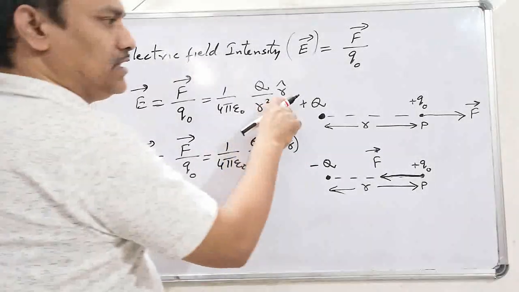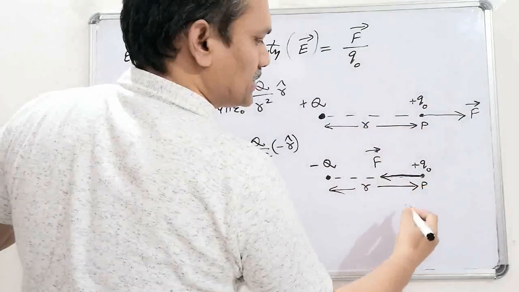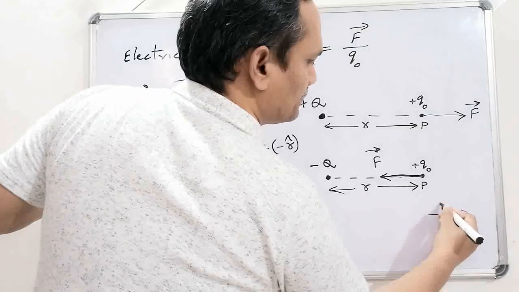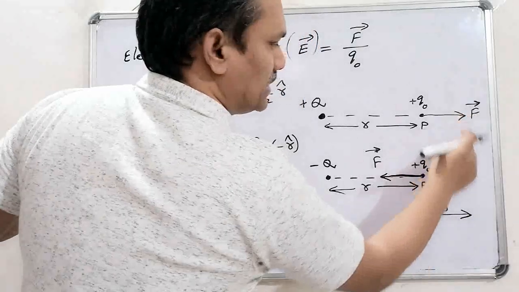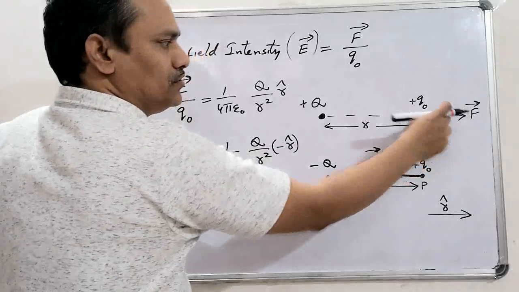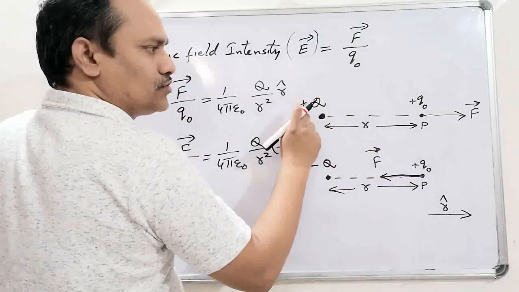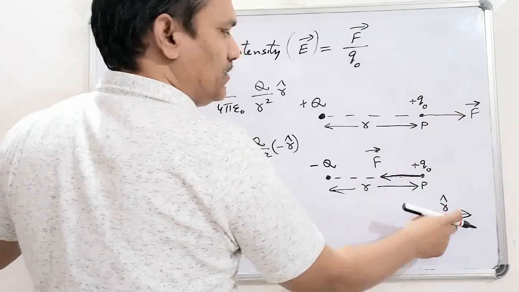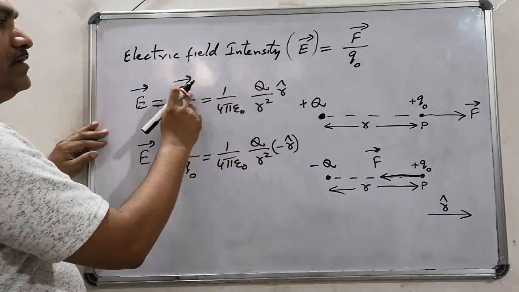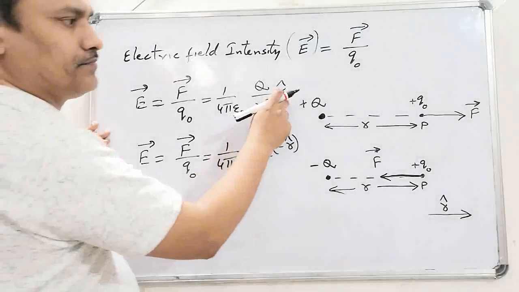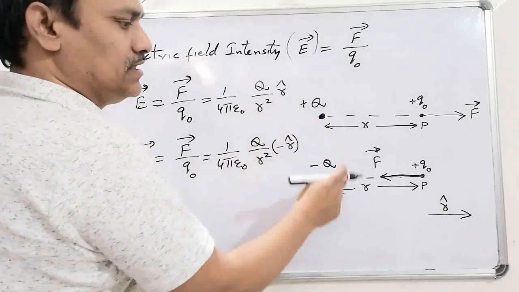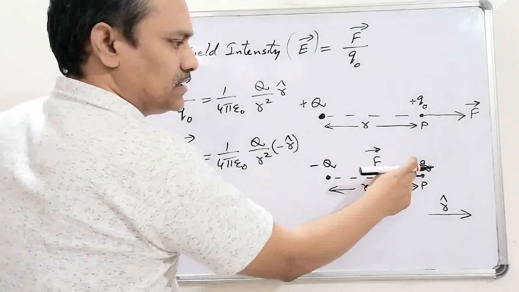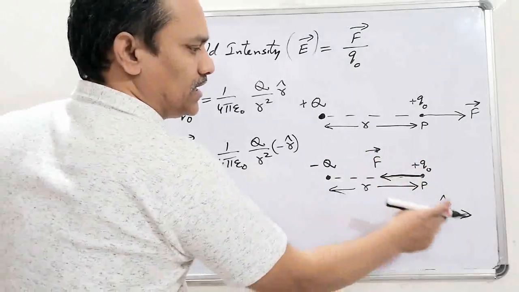As we know that R cap indicates the positive direction, let us suppose that r cap is in this direction. So look at this, the force due to the positive charge on the test charge is in the direction of r cap. That's why we have taken F bar in the direction of r cap in the first case. And in the second case, the force due to the negative charge on the test charge is opposite to r cap.